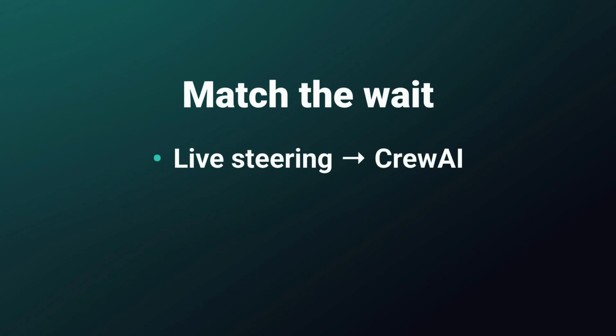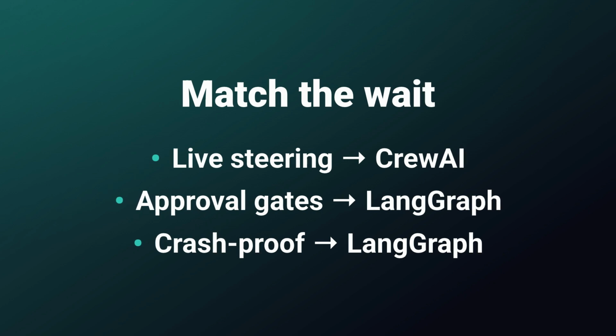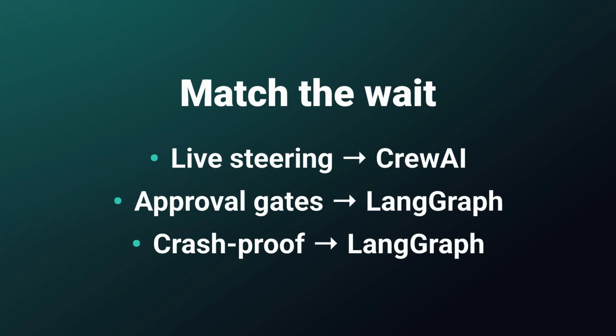So how do you choose? If your human-in-the-loop is conversational and immediate, a person actively steering the agent, CrewAI's role-based design feels natural and gets you moving fast. If you need enterprise-grade approval gates that survive crashes, scale horizontally, and wait indefinitely for a decision, LangGraph's interrupt and checkpoint model is purpose-built for exactly that. Match the tool to the shape of your wait.